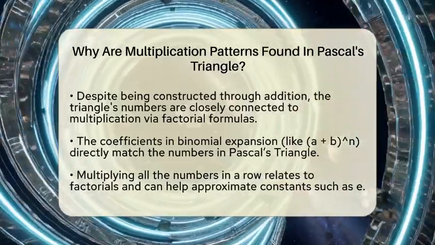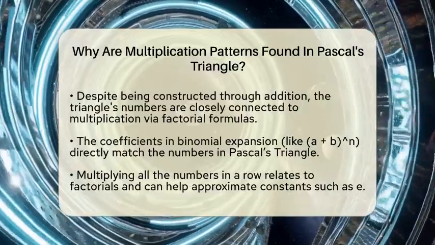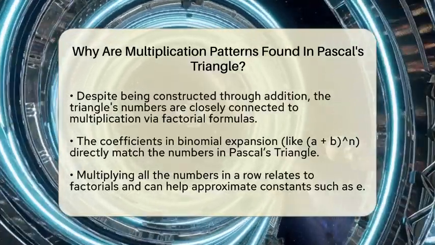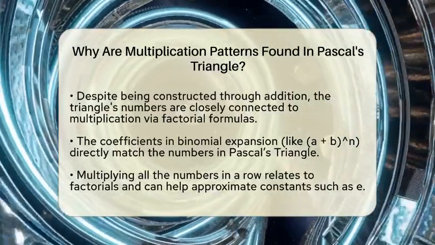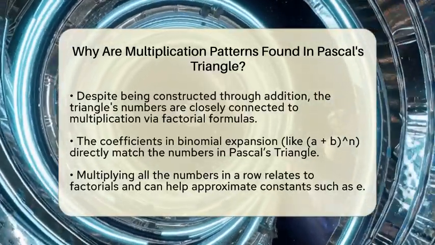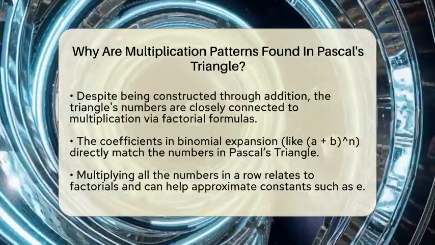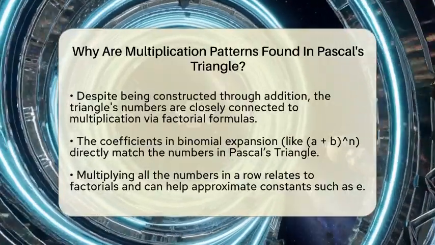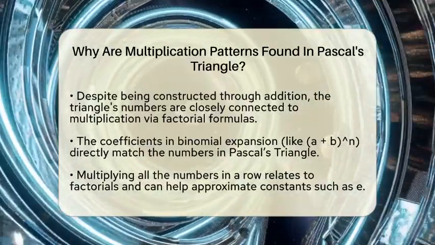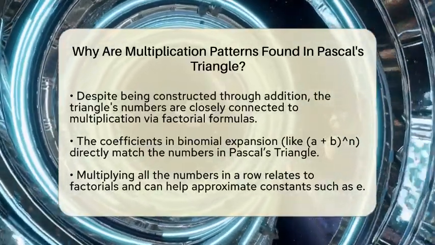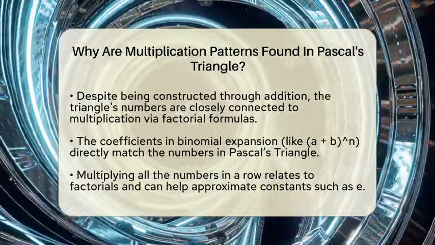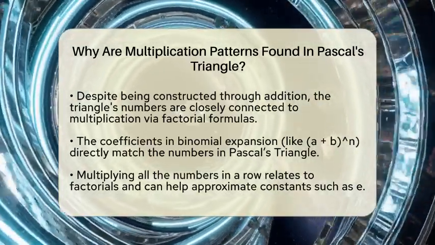When you expand a binomial expression like a plus b raised to the power of n, the coefficients of each term match the numbers in Pascal's triangle. This means that multiplying out these expressions involves multiplying the coefficients, which are the triangle's entries. It's like the triangle is a shortcut to understanding how multiplication works in polynomial expressions.